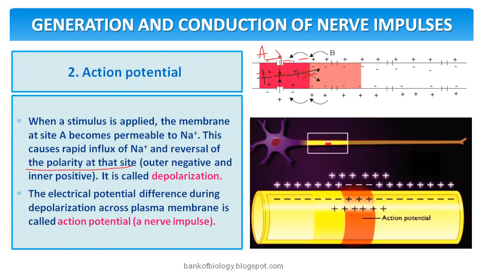How much positive? We land on a number, plus 45. What do you call it? Depolarization. How does it happen? By the influx of sodium ions.